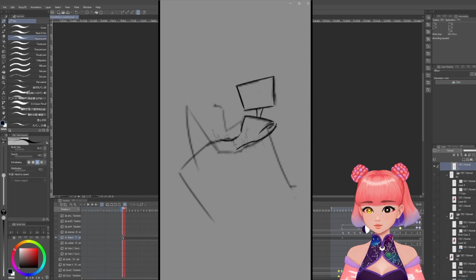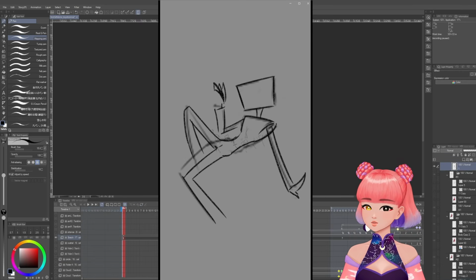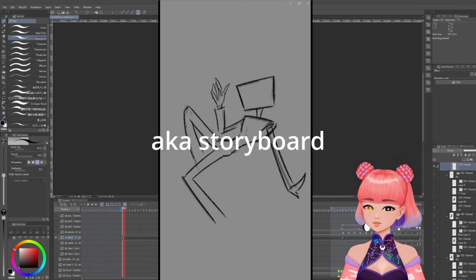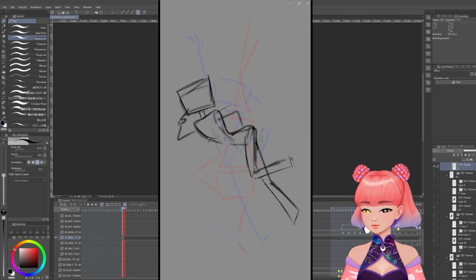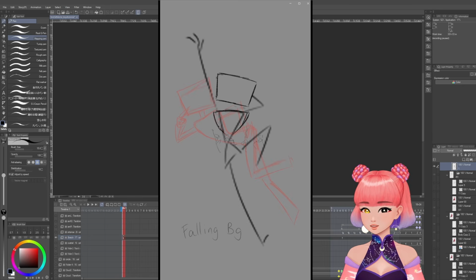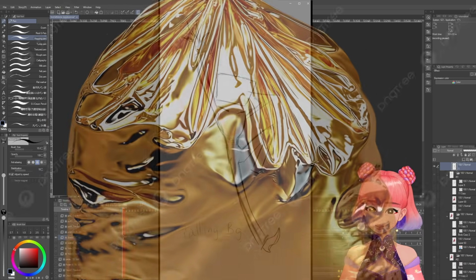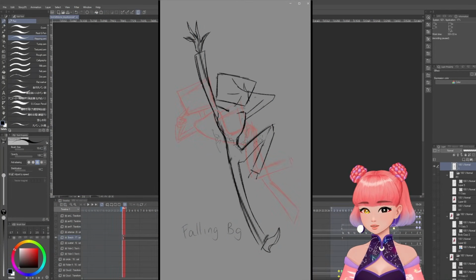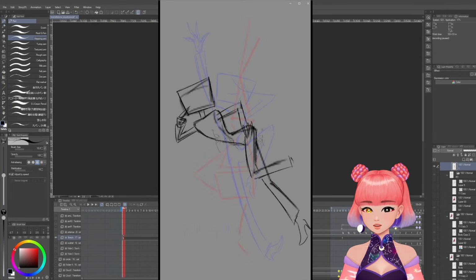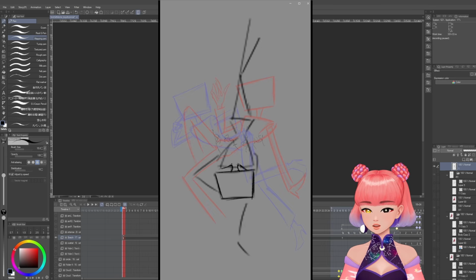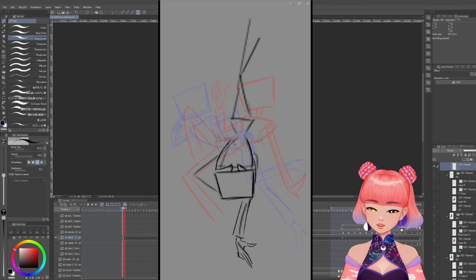Next, and this is very, very important, draw a very rough sketch to test out the spacing and timing. There's no trust the process in animation. If your spacing and timing is garbage, no fancy color and lighting is gonna save it. It's just gonna be fancy garbage. Trust me, I'm speaking from experience. There are some bad timing in my animation that is unsalvageable because I did not fix it initially.